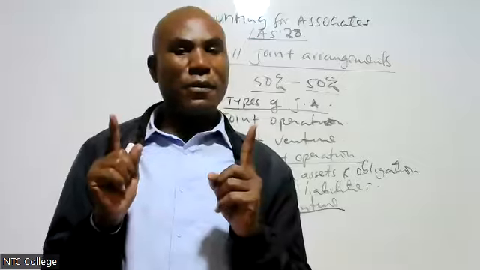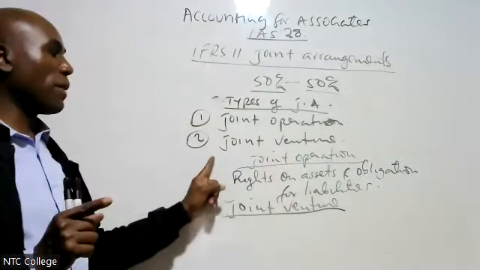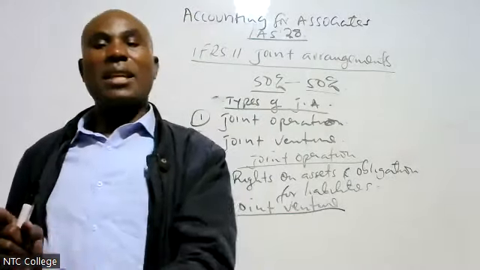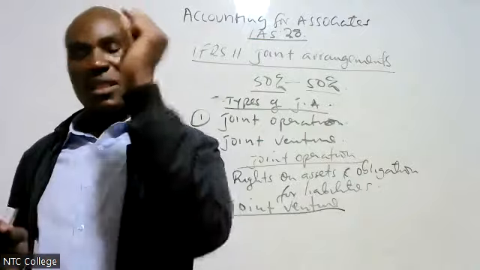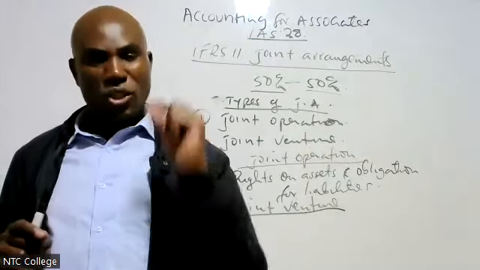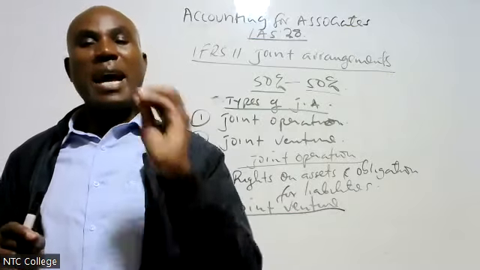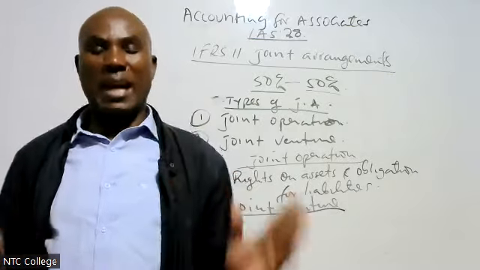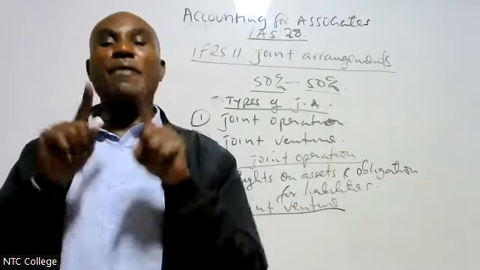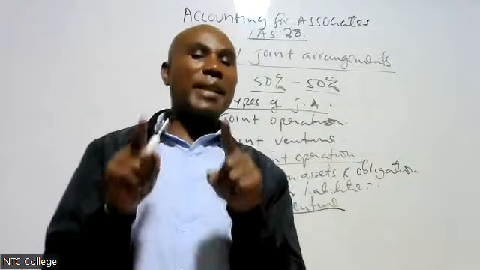I believe you are seeing the difference. In joint operation, let me repeat, the operator has the right to the assets and liabilities, expenses, revenues. You have the right to your share. But when we come to the joint venture, the venturer has only the right to the net asset, and you account for that net asset as an investment.